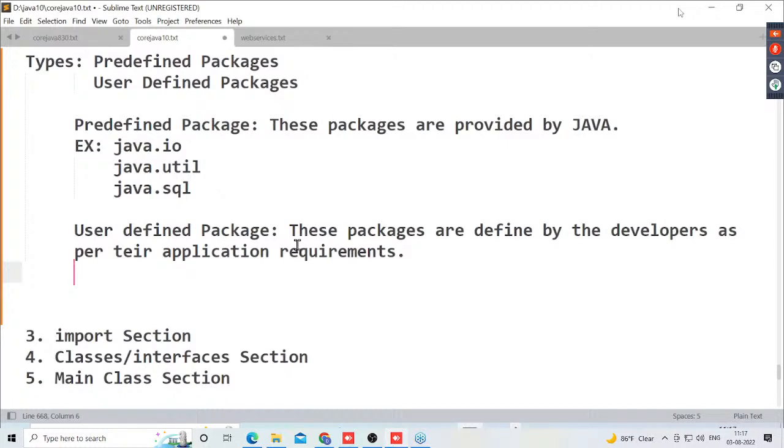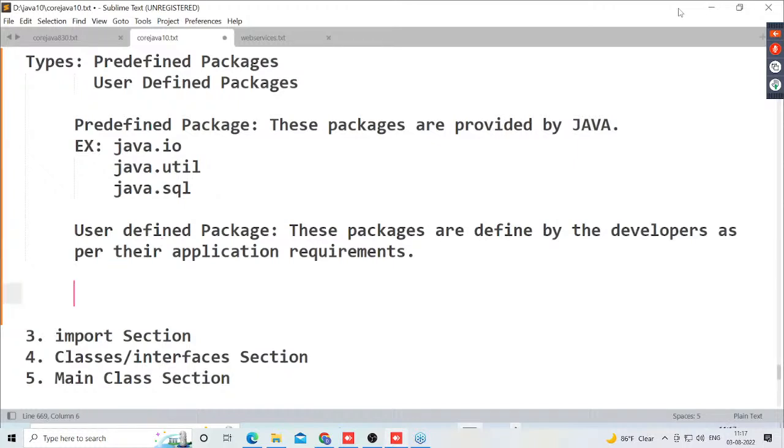Guys, now tell me, how many types of packages exist actually? Two types. What are the two types of packages? Predefined packages, and the second one is user defined packages. Predefined packages are defined by the Java programming language, but user defined packages are defined by the developers as per their application requirements.